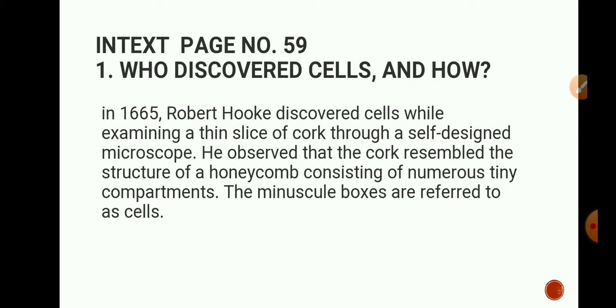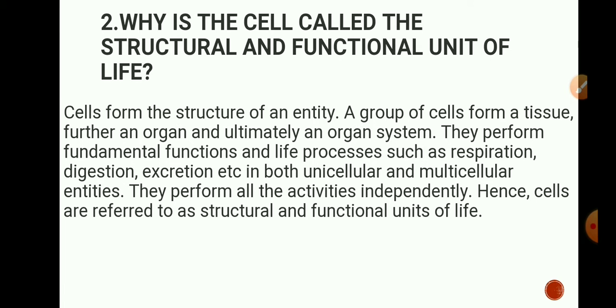That cork structure looks like a honeycomb, and he also observed a number of very small tiny compartments in it, and then he referred to those compartments as cells.